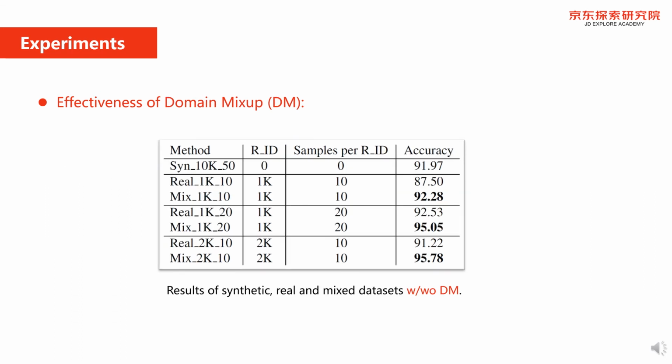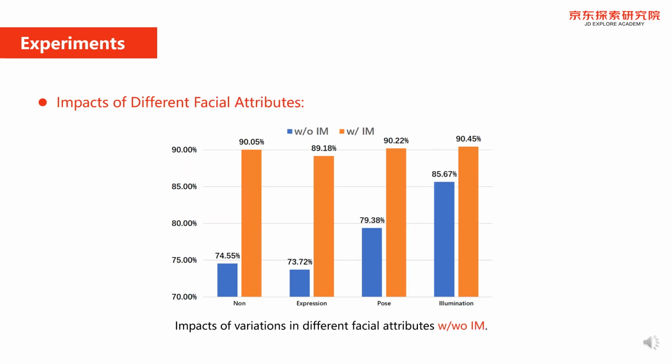Here we explore the impacts of training with synthetic face images, real face images, and a mixture of them. From this table, domain mix-up brings a significant and consistent improvement over the baseline method in different settings. When we continue to increase the number of real face images for training, such as Mix2K20, the performance can be further boosted from 95.78% to 97.65%.